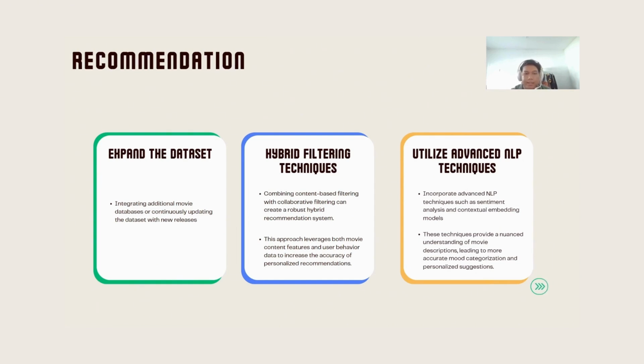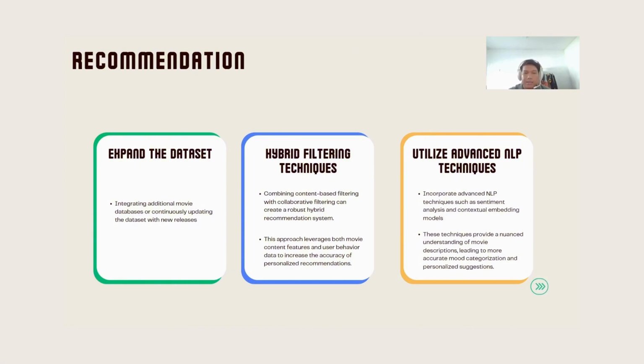and genres. Other than that, combining content-based filtering with collaborative filtering can create a robust hybrid filtering recommendation system. This approach leverages both movie content features and user behavior data to increase the accuracy of personalized recommendations. So by using both techniques, the system can provide more relevant and precise suggestions, and also personalized recommendations.